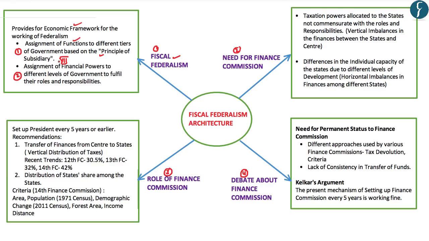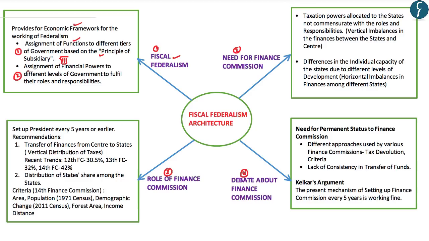On the other hand, public order as a function can be performed efficiently by the state government, and accordingly, public order has been assigned to the state government. So, the 7th Schedule of the Indian Constitution provides for the allocation of roles and responsibilities to the central government and the state government based upon this principle of subsidiarity.